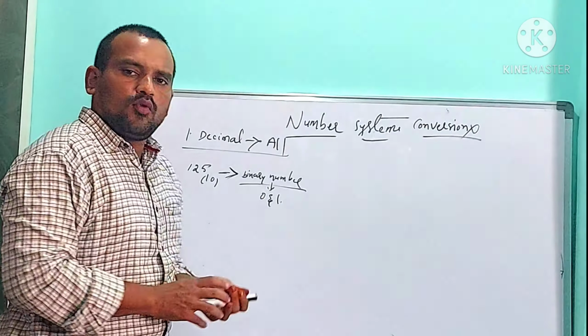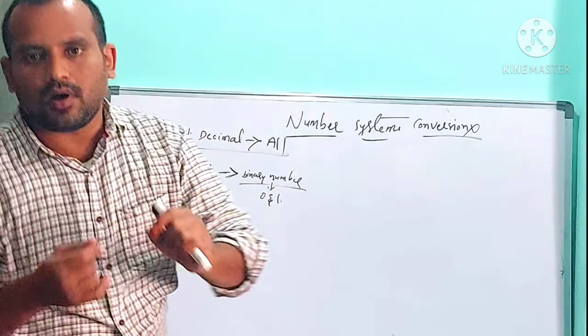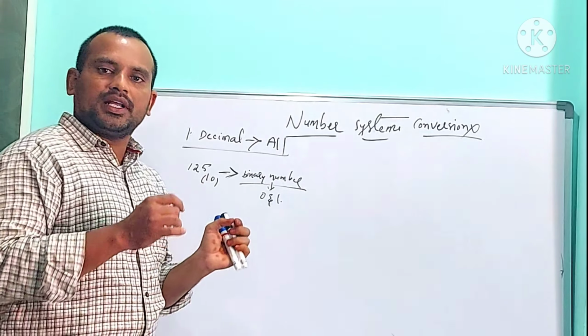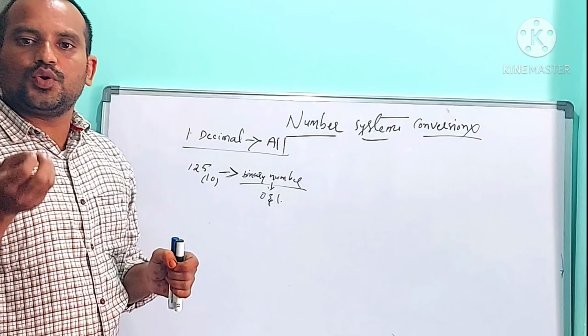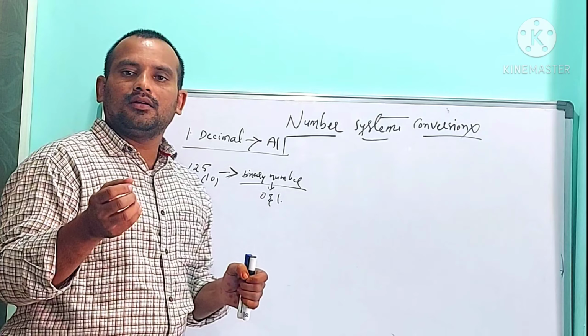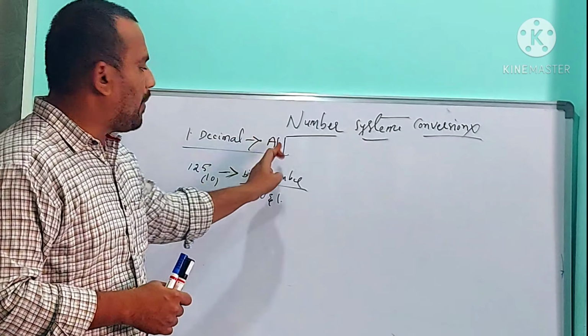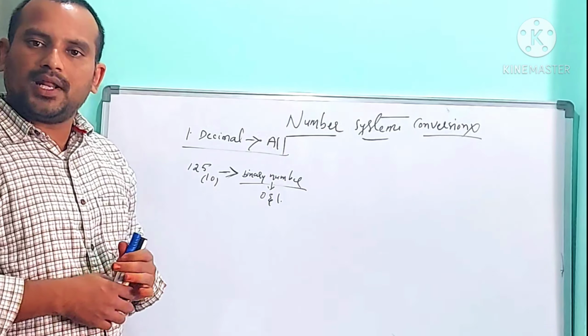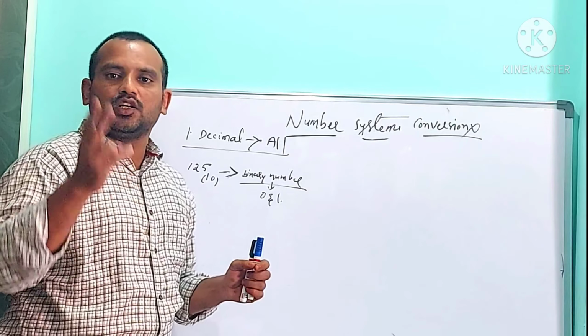If you want to convert a decimal number into any other number, we should divide the decimal number by the corresponding base. Decimal to binary: binary contains how many digits? 2 digits.